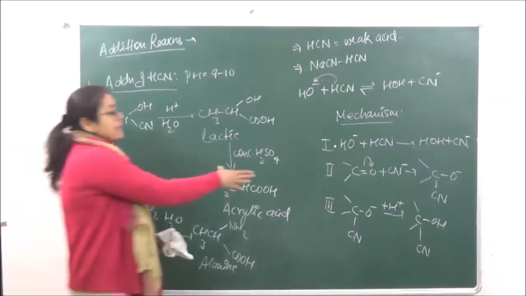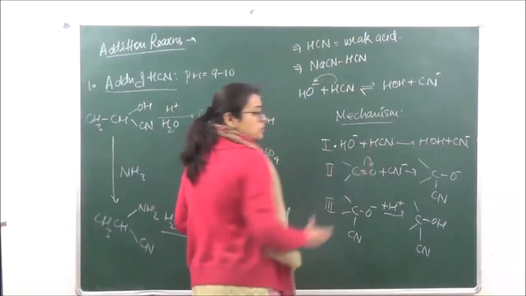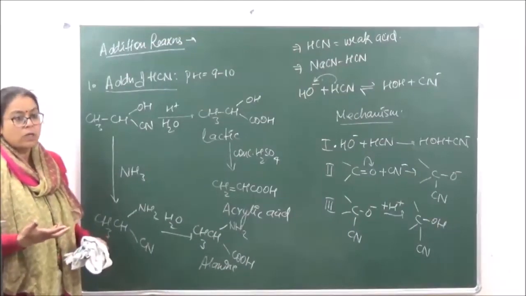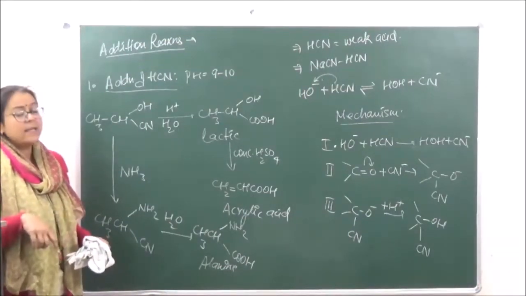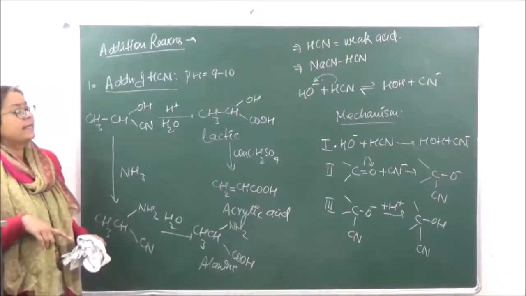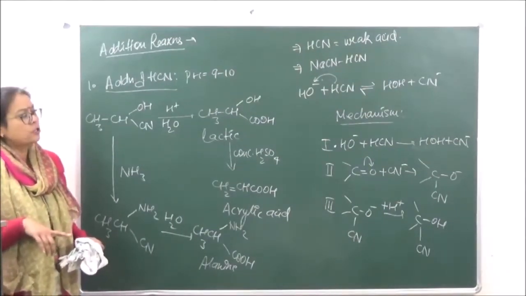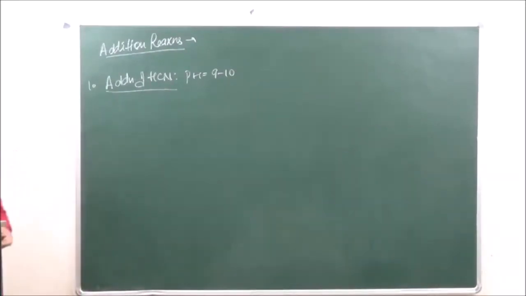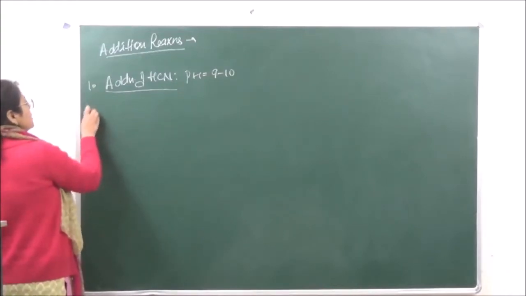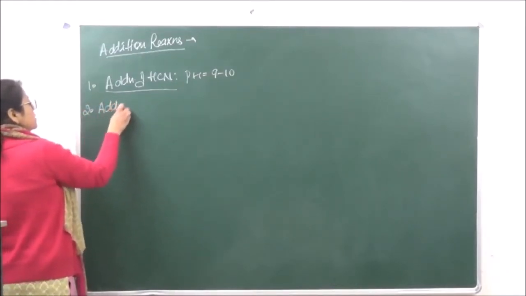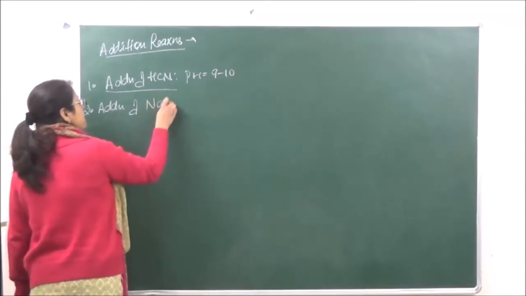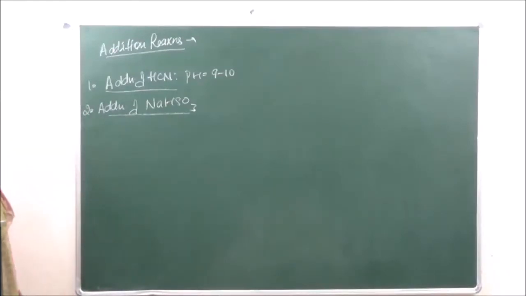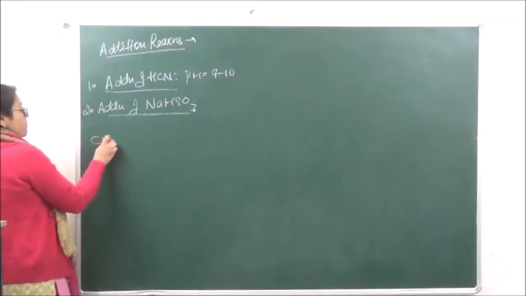The only thing is that sometimes the reactant which we are using over here is already reactive, so the reaction may not be pH controlled. But in case of HCN, because of the weak nature of HCN, the reaction is going to be pH controlled. Okay? So let's go on to addition of sodium bisulfite. We are going to the second reaction over here, addition of sodium bisulfite, NaHSO3. So we are first taking an example of acetaldehyde.